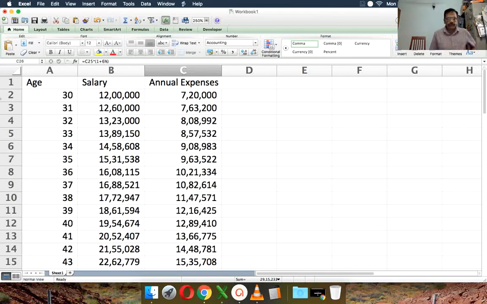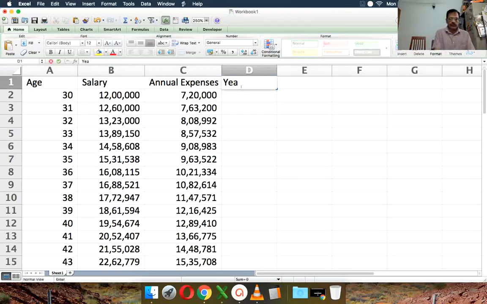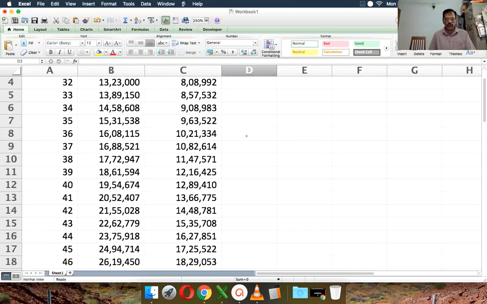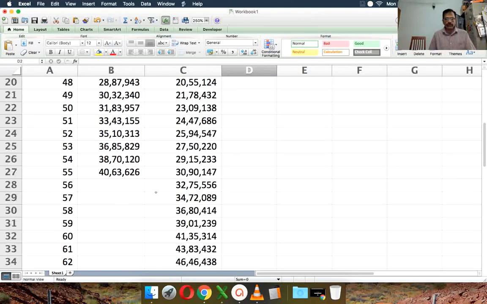So what we need to compute is how much we need to invest and what the retirement corpus necessary is. So the first step is to find out the retirement corpus. So let's find out the year-end retirement corpus that is necessary. The retirement is going to happen at age 55.